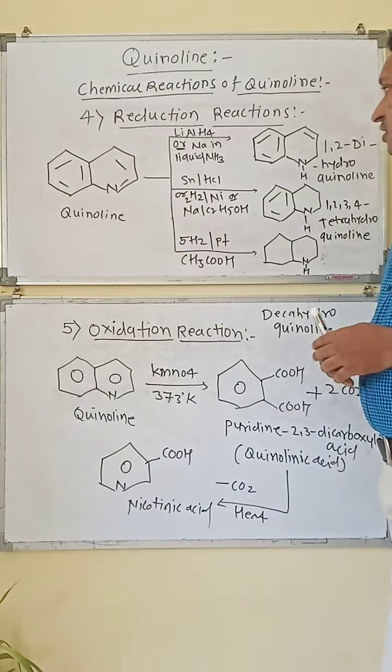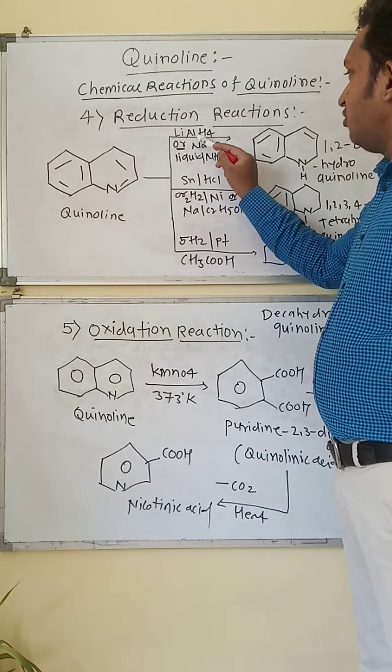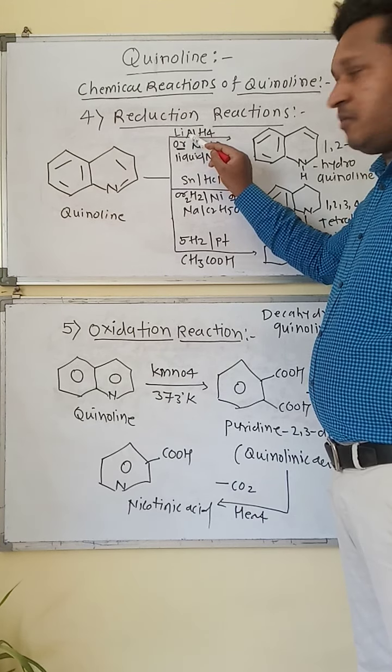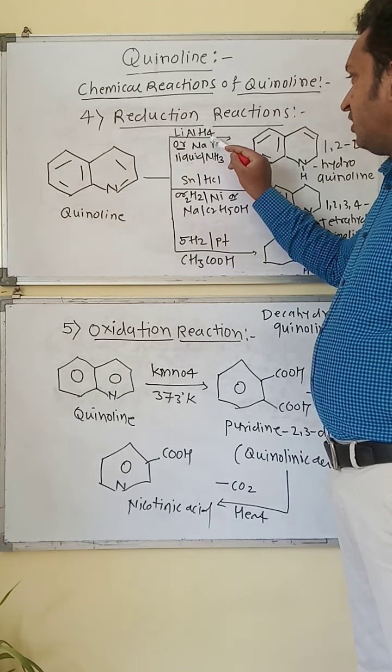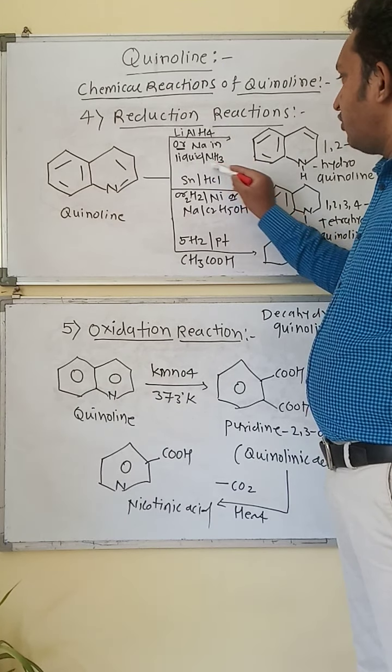Okay, look at the first reaction: reaction with lithium aluminum hydride, LiAlH4. Or in the presence of another reducing agent, sodium in liquid ammonia.